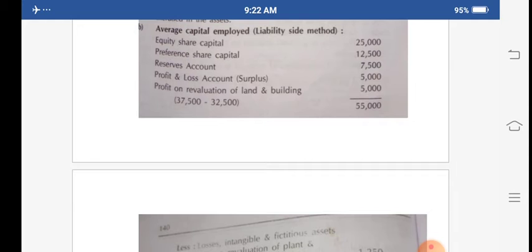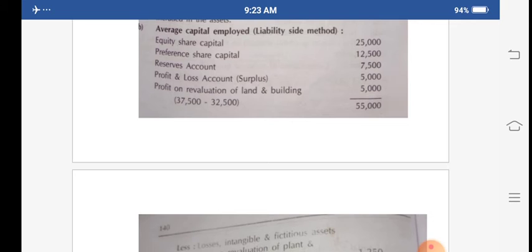Okay, and now see here, profit on revaluation of land and building. How is it a revaluation? It means the market value is given as well as the book value is given. If the market value is higher than the book value, then it's a profit. And if the market value is less than the book value, then it is a loss.